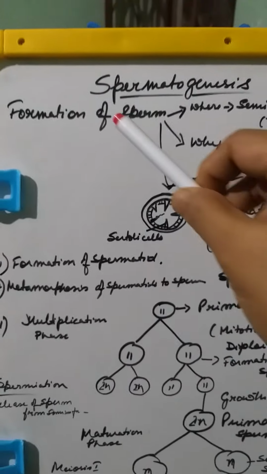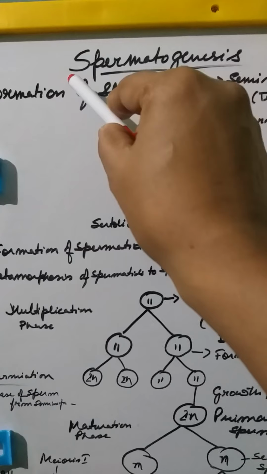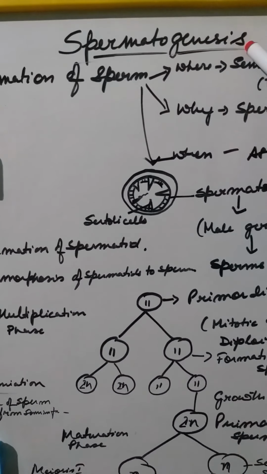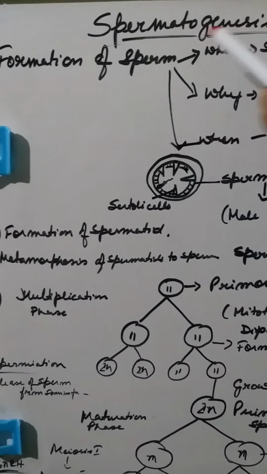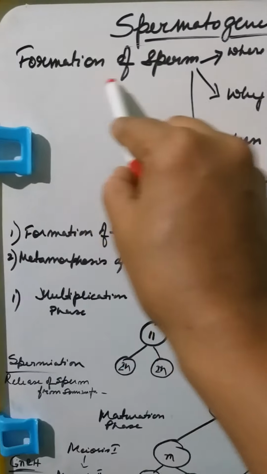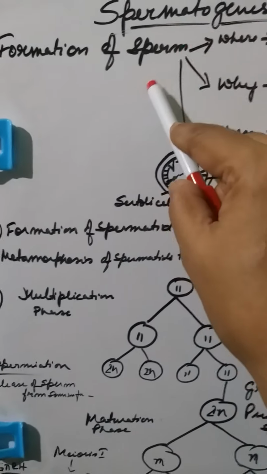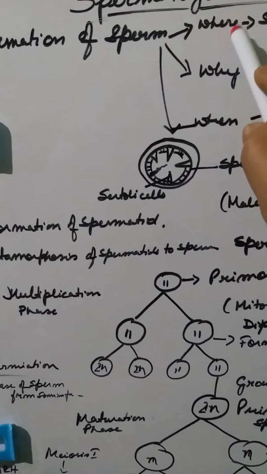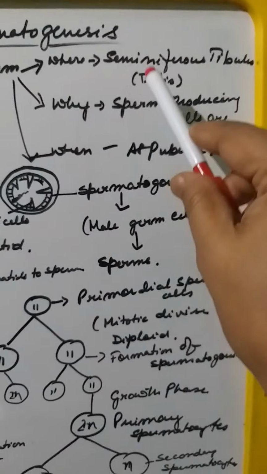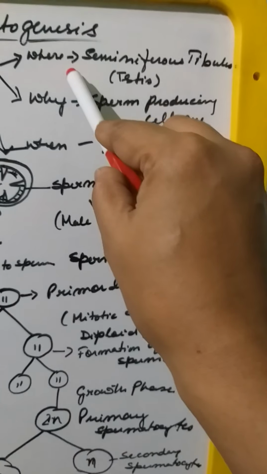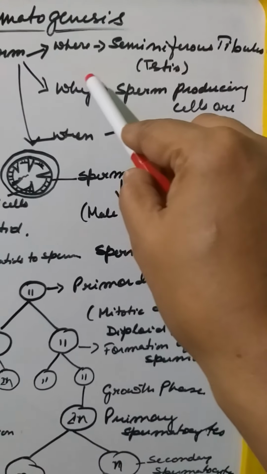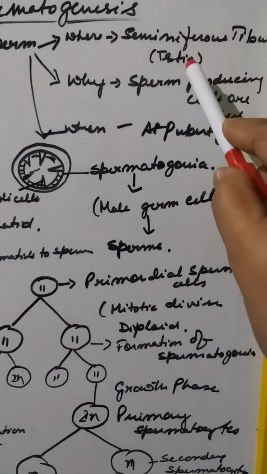Now here you can see today we'll be dealing with the topic that is known as spermatogenesis. What is spermatogenesis? Spermatogenesis is basically the formation of sperm. So here three questions arise: where, why and when. So where does spermatogenesis occur? Spermatogenesis occurs in the seminiferous tubule of the testis.